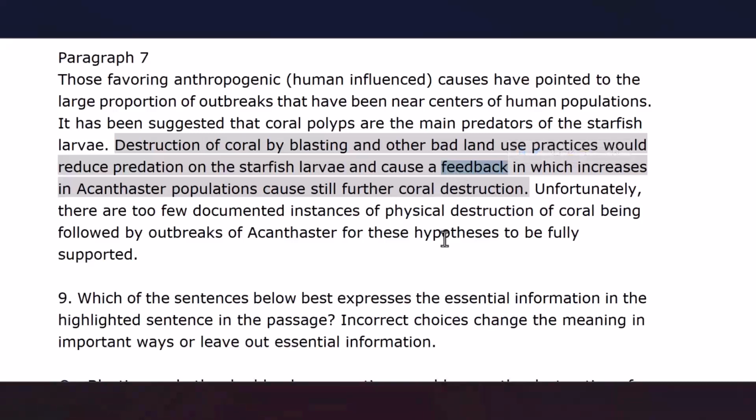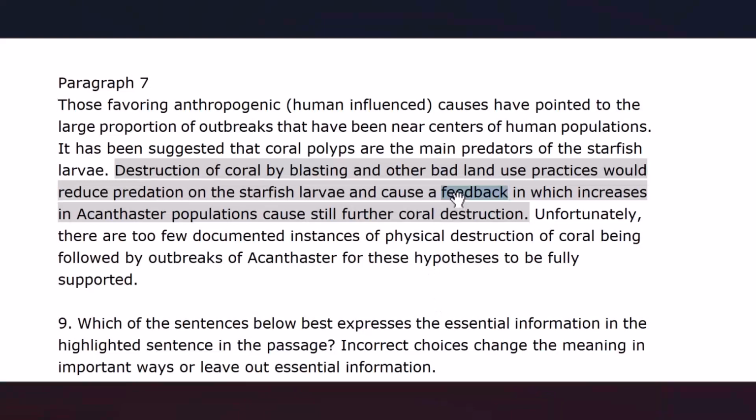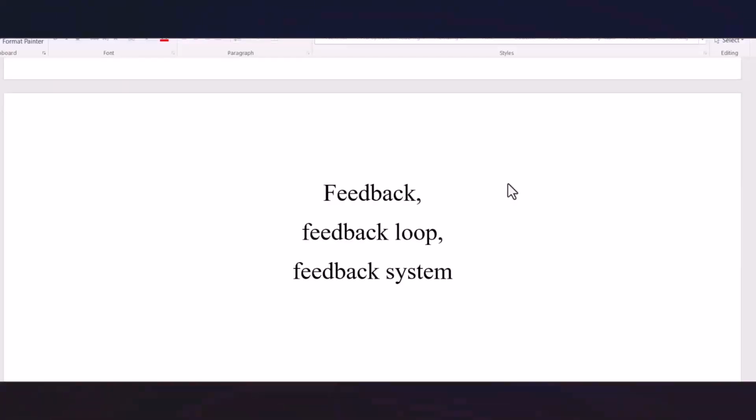But what is feedback? Feedback here does not mean response, does not mean opinion on something. It is actually a scientific term, a more scientific term which has found its way into general English. Let me discuss this. Feedback or feedback loop or feedback system is actually a mechanism, a system in which the output of the system is returned as the input of the system, thereby making a loop.